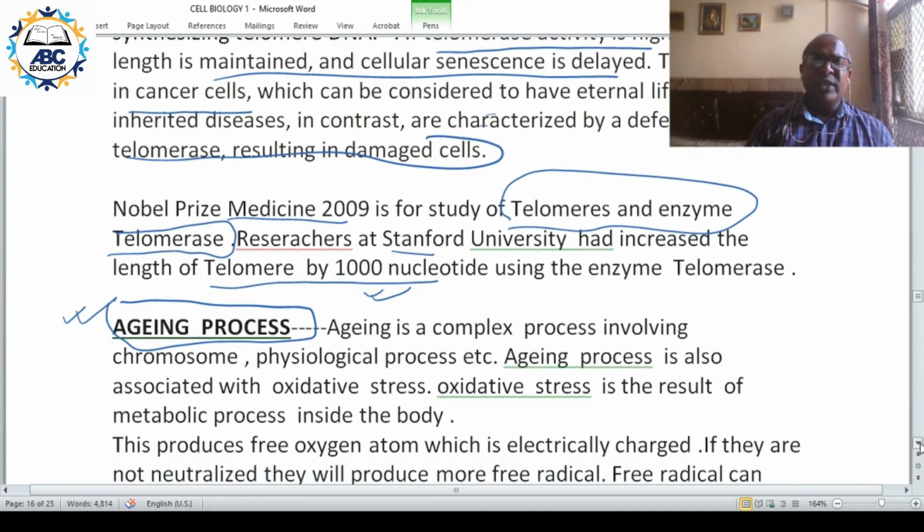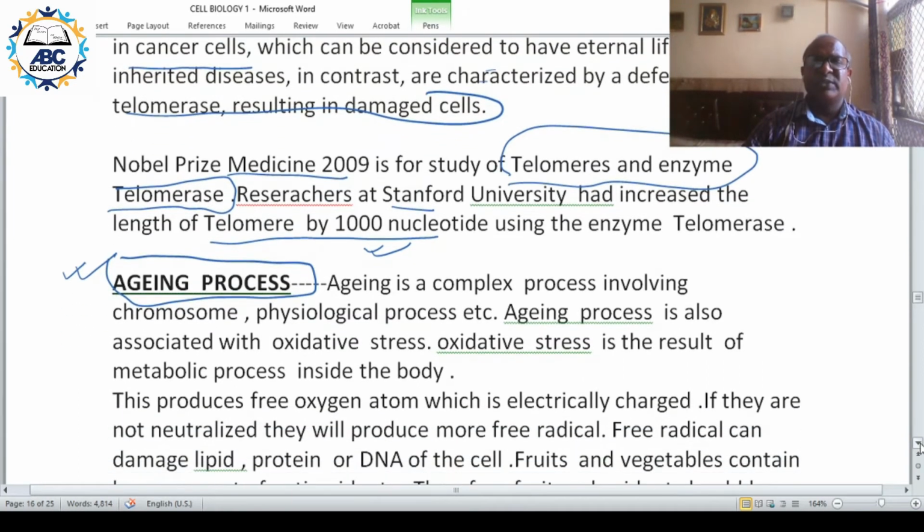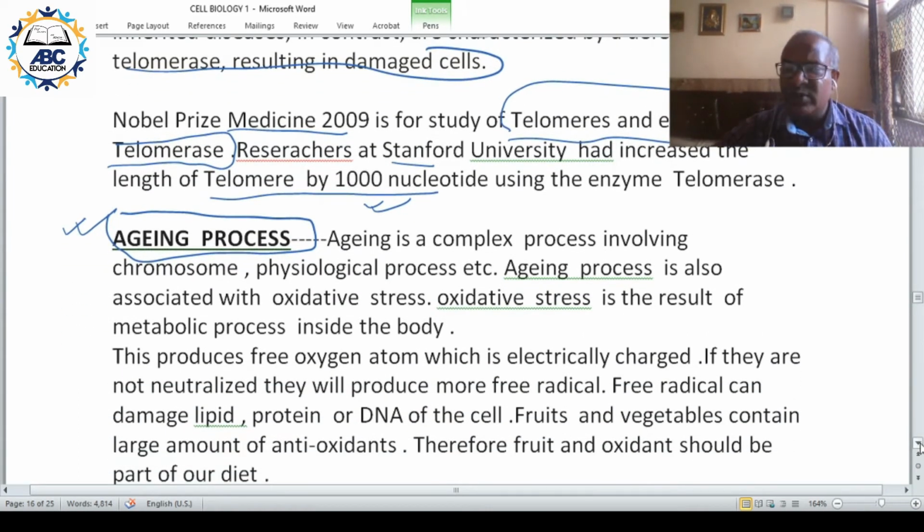Another aspect of the aging process is also oxidative stress. Oxidative stress is the result of metabolic processes inside the body. Now what happens?